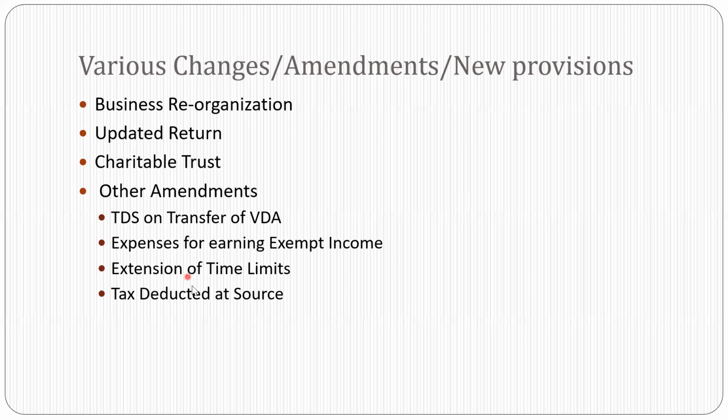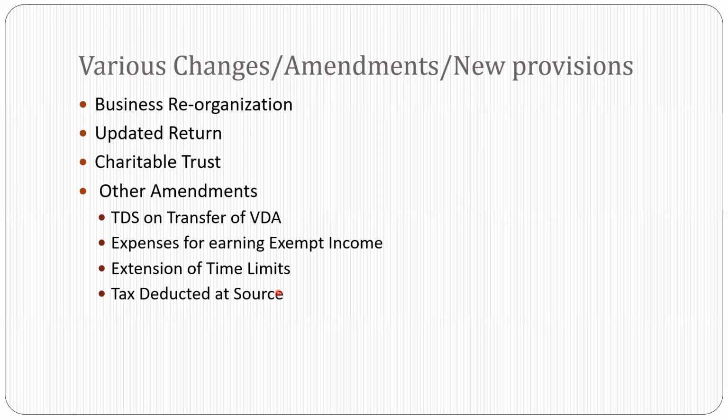Now we come to the extension of the time limits. For commencement of manufacturing or production, the last date by which a new domestic manufacturing company opting for the lower rate of tax of 15% must begin is changed from 2023 to 31st March 2024. For eligible startups, earlier incorporation up to 2022 was allowed, and it is now changed to 31st March 2023.